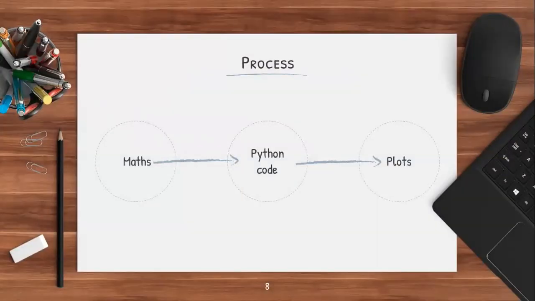The process will be, first we will cover the maths, the formulaic approach of the particular device like filter, then its Python implementation, and finally the related plots, the result analysis.